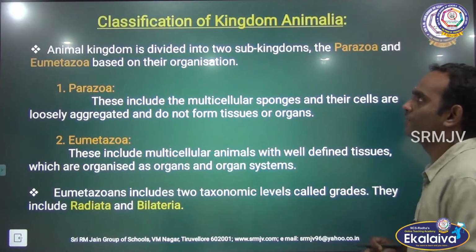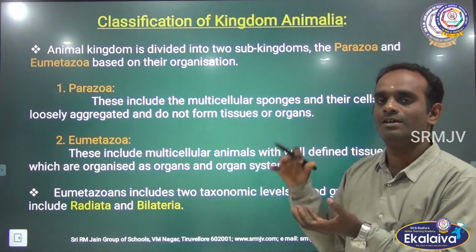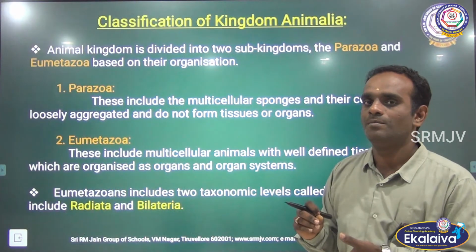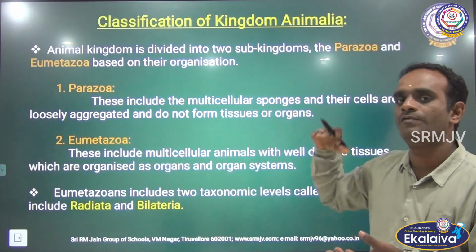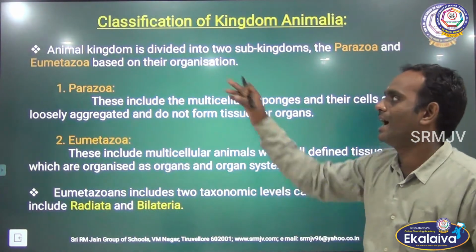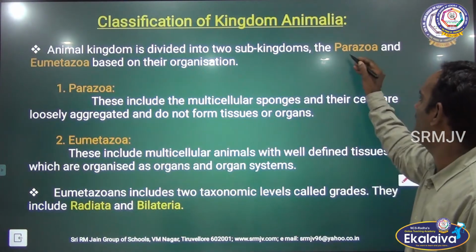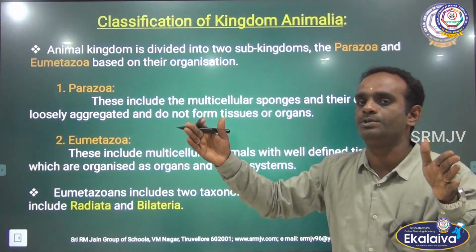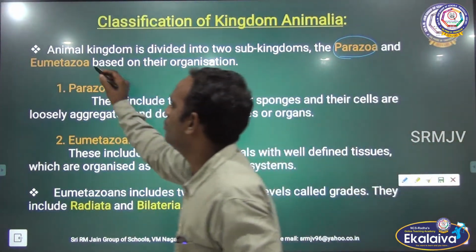Then classification of kingdom Animalia. Kingdom Animalia is the last one. R.H. Whittaker divided the organisms into 5 major kingdoms, right? Monera, Protista, Fungi, Plantae and Animalia. Now we are discussing the 5th kingdom, kingdom Animalia, and how the organisms are classified. See, the animal kingdom is divided into 2 sub-kingdoms. The first one is Parazoa and another one is Eumetazoa.